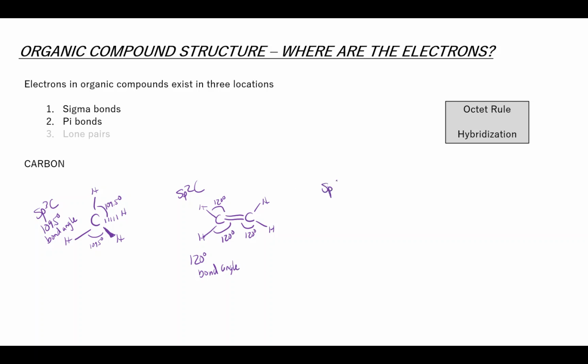Now the sp carbons is where it gets a little bit harder to visualize, but in this case the bond angle now is 180 degrees, right? All these electrons are moving as far apart from each other as they can be. We have the triple bond being 180 degrees from the single bond. And so every sp carbon will have a bond angle of 180 degrees. And so this allows us to see the shape of these molecules, which will become important when we get to reactivity.